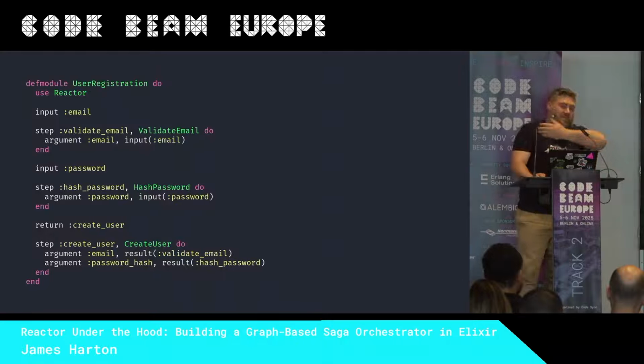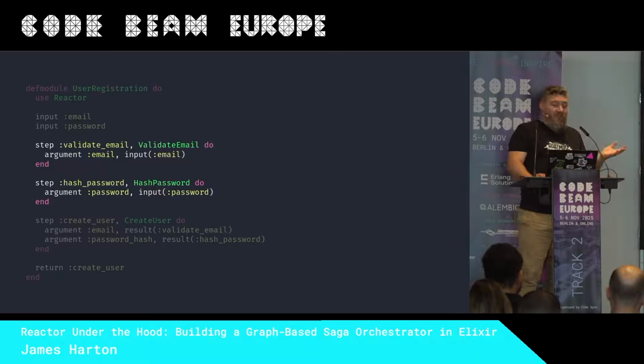Importantly, ordering is completely arbitrary, has no impact on the way it's executed. In fact, I would say the ordering is non-deterministic because it uses the graph to figure out the dependencies. So that means that you express the problem in whatever order works for your brain, not in whatever order you think Reactor needs it in.